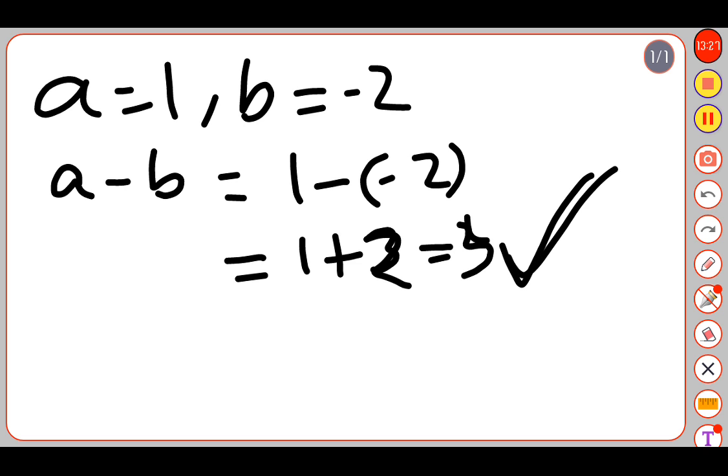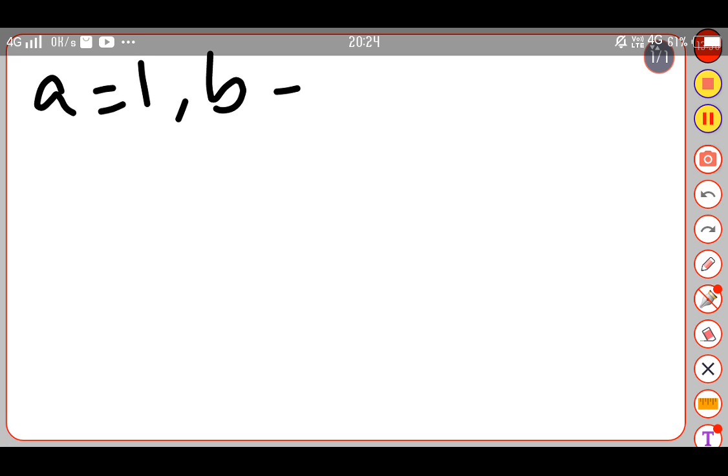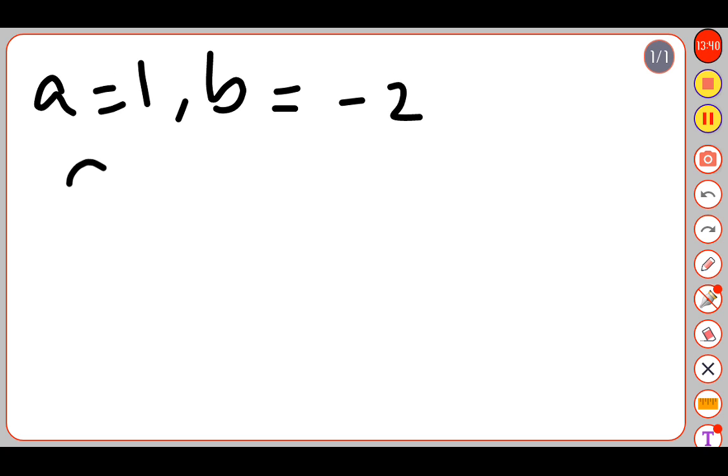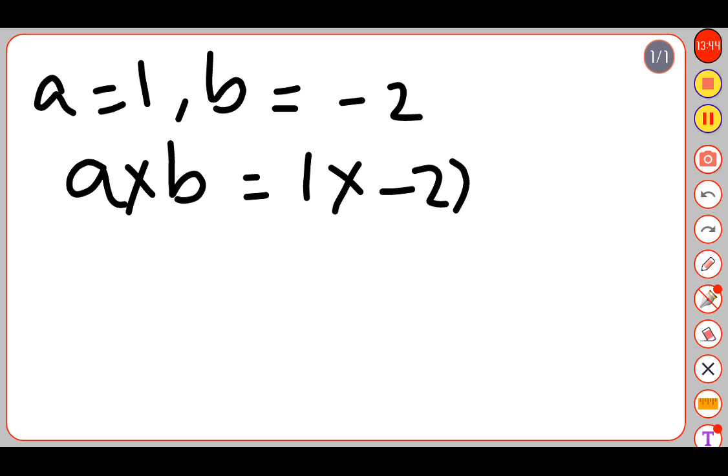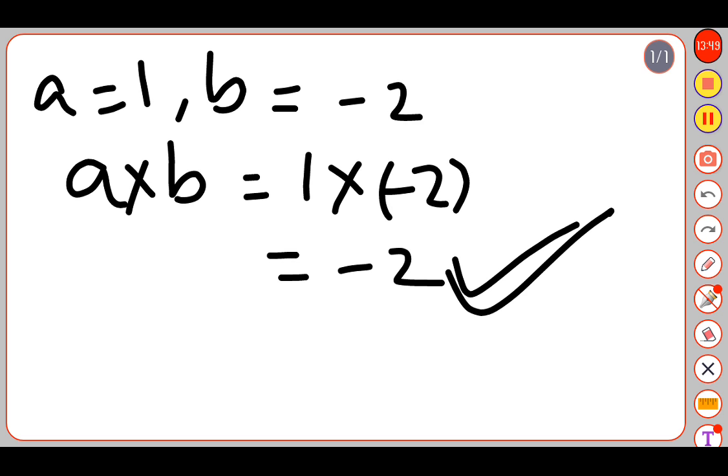So we can say that the integers is closure under subtraction also. Now let's move towards multiplication. A equal to 1, B equal to minus 2. So A into B equal to 1 into minus 2, that is minus 2. This is also an integer. So we can conclude that the integers are closure under multiplication also.